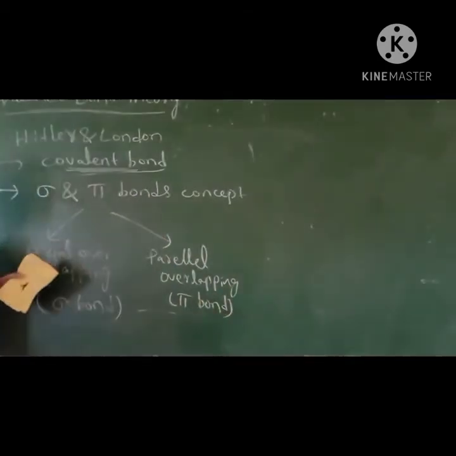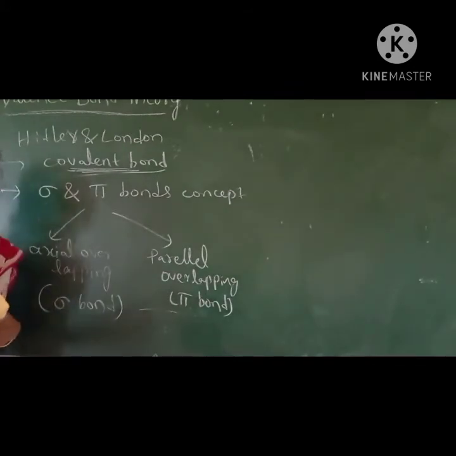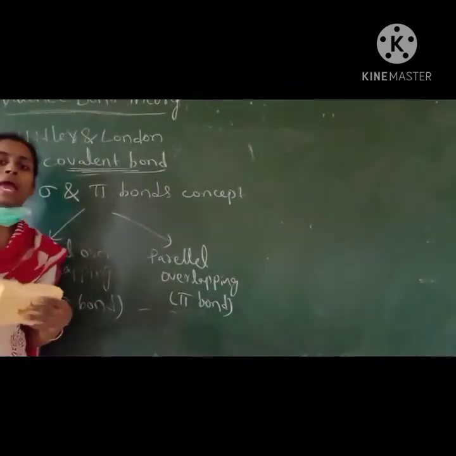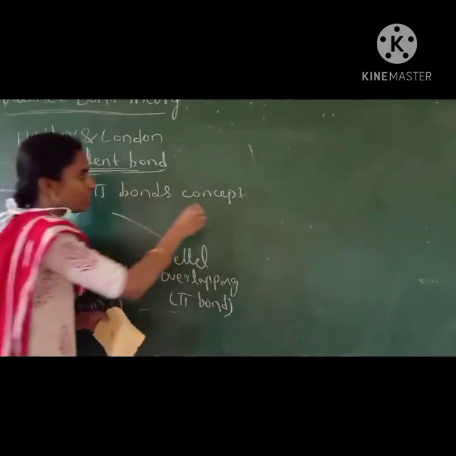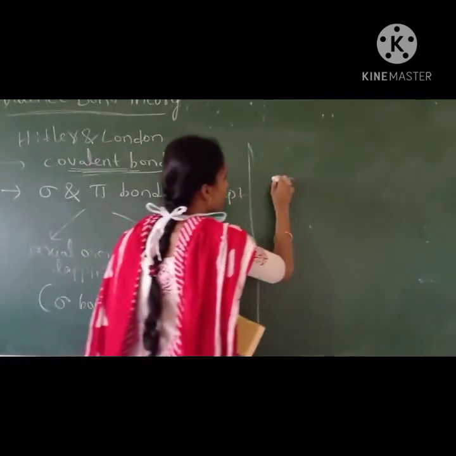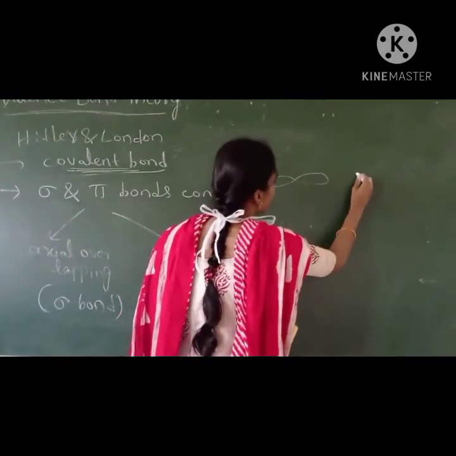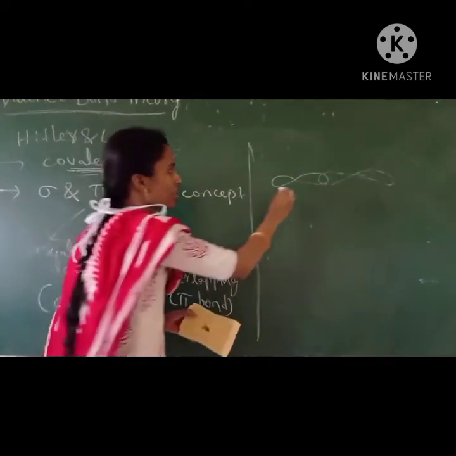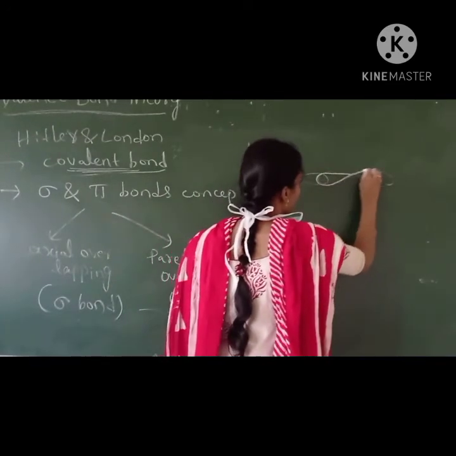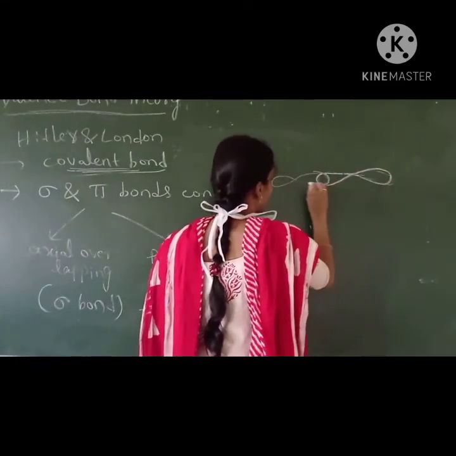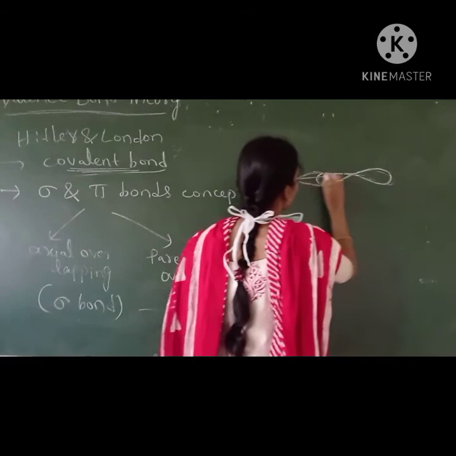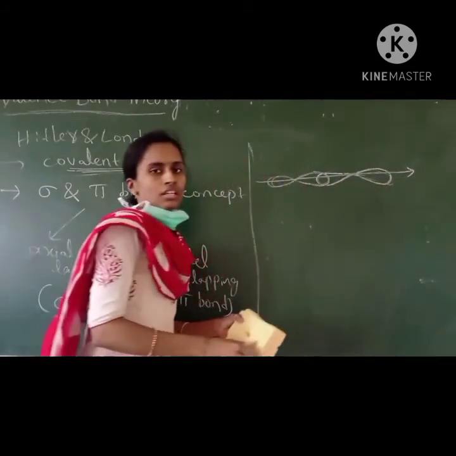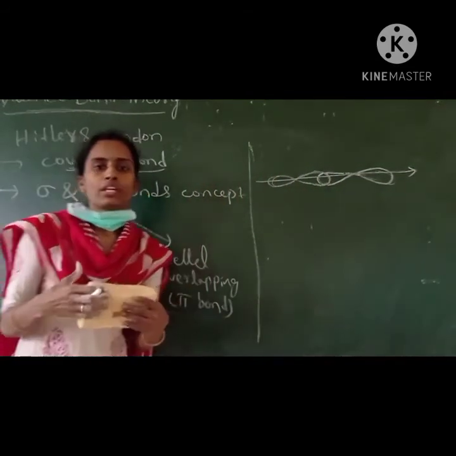Axial overlapping means the orbitals come into contact on the same axis. Suppose these p orbitals are there. Like this overlapping, they are on the same axis, so end to end overlapping.